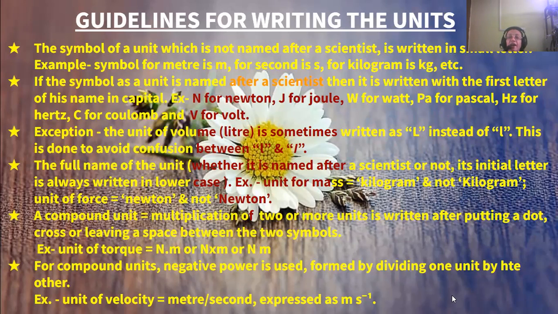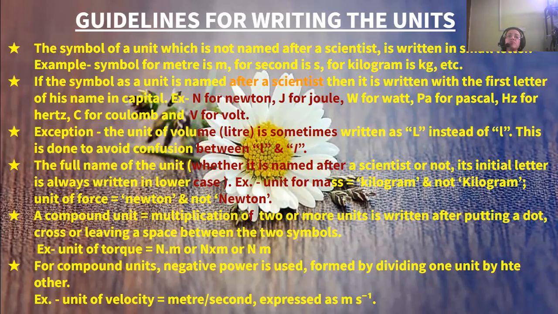Next will be the guidelines for writing the units, how to write the units of the magnitude which we have measured. The symbol of a unit which is not named after a scientist is written in small letters. For example, meter is written as small m, second as small s, kilogram as small kg.